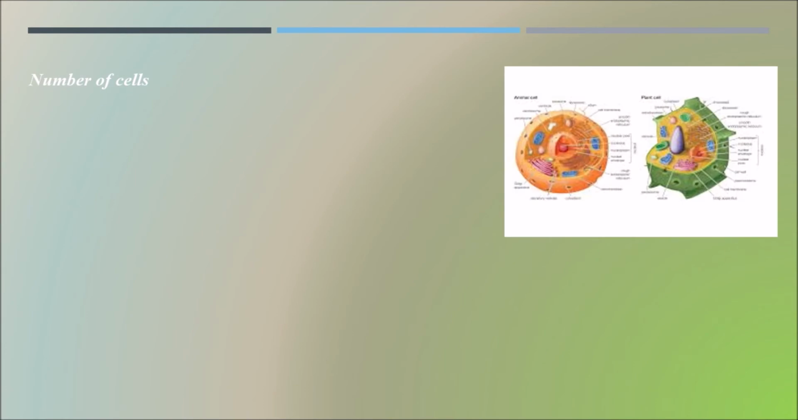Coming to the number of cells. Generally we have two types of cells. One is the plant cell and the other one is the animal cell.